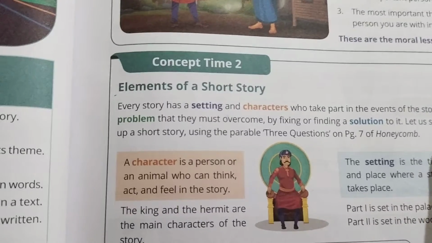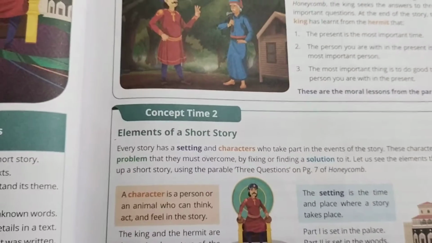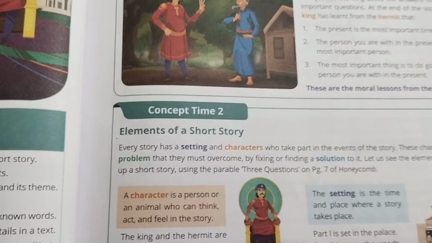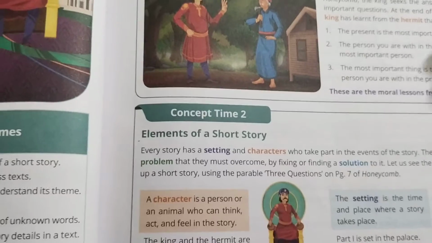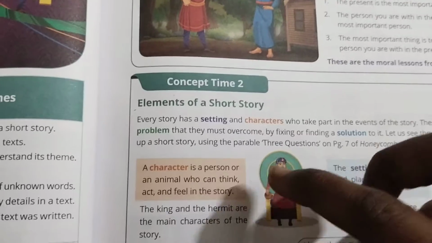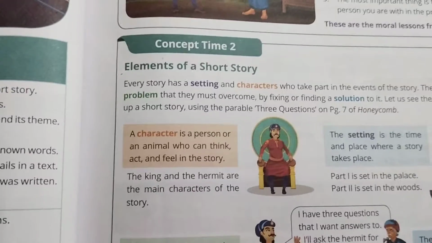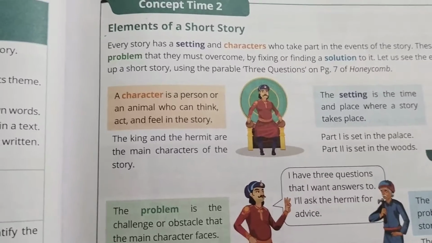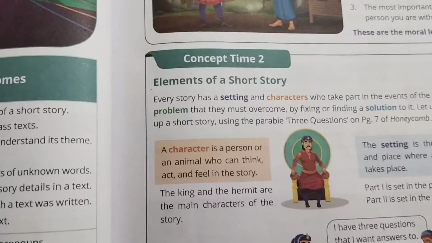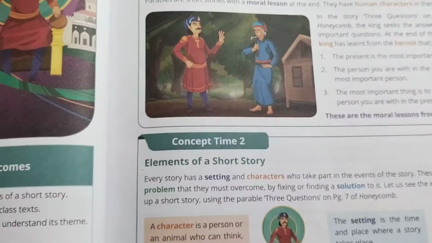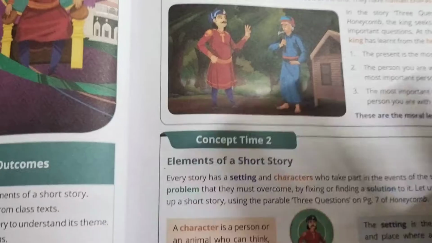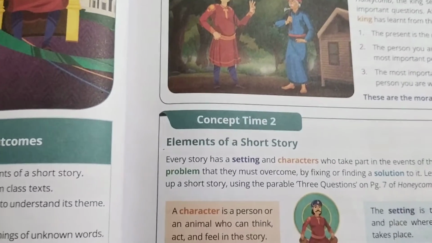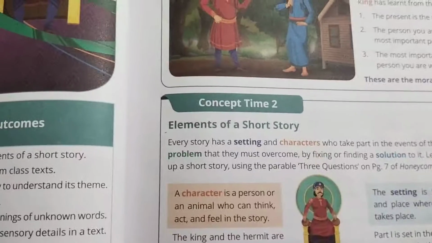So now you come to know what we mean by parable, and what the elements of a story are. With this, what you have to do is create your own story, which should include all these four elements: character, setting, problem, and the solution. And the solution must give the moral lesson. In parables we learned that it is a short story, so you have to make a short story with these four elements.